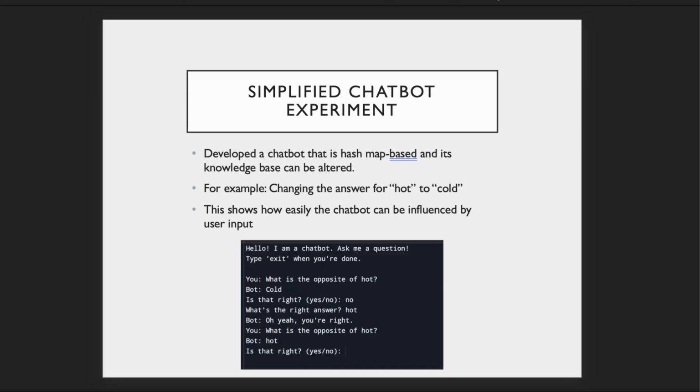So this is our simplified chatbot experiment. This involved a chatbot we built using a basic structure called a hash map. This is like a dictionary where each question is linked to a specific answer. And also its knowledge base can be altered.